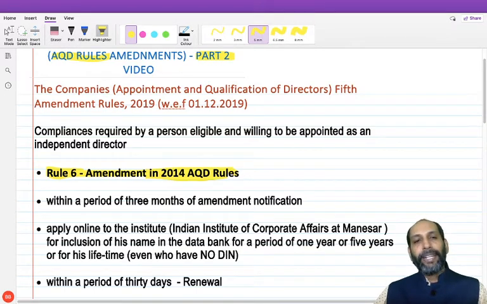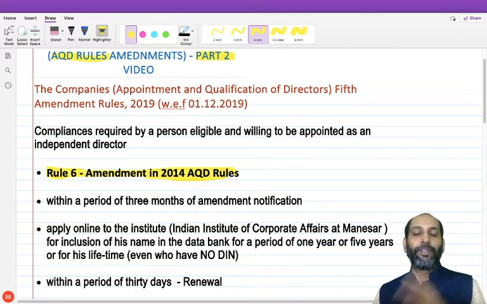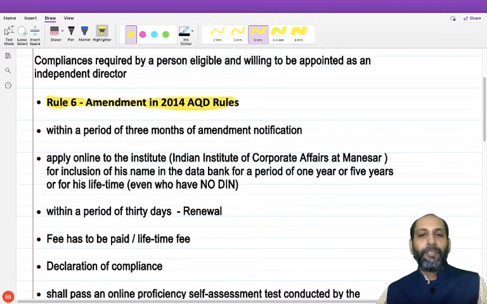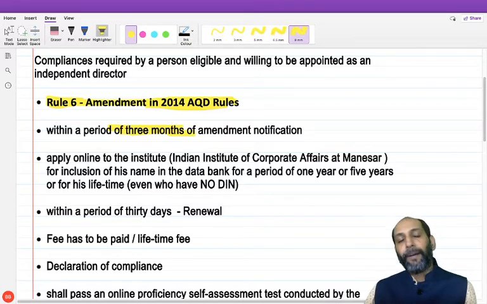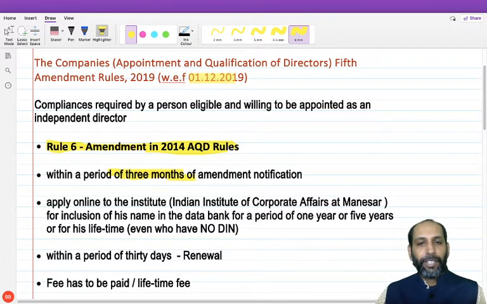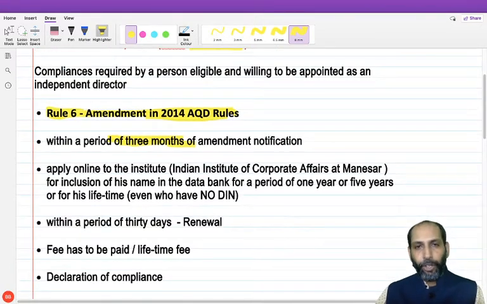And you will see 149(6) speaks about the qualifications, the rights, and of course the criteria for determining who can be an independent director. Here, the rule specifically introduces new things for being eligible as an independent director. So basically, I will explain point by point. First, this amendment is to be complied with within 3 months of the implementation or notification of this rule, and this rule was notified on 1st December 2019. So 3 months is the time to comply. That is the first point you have to look into.